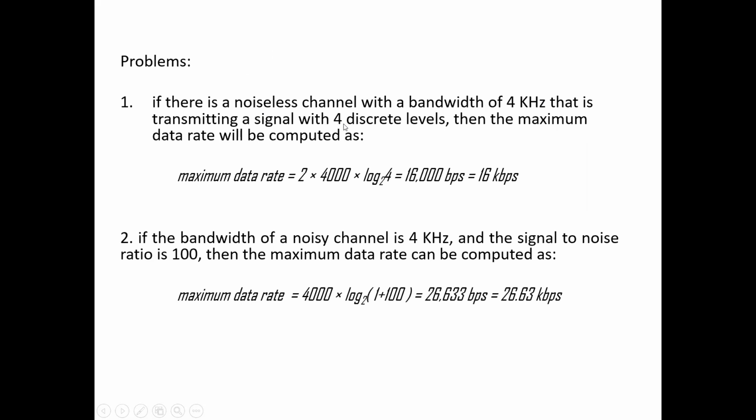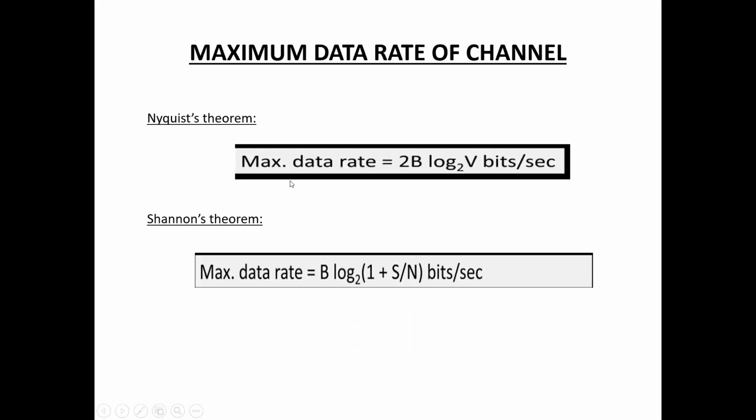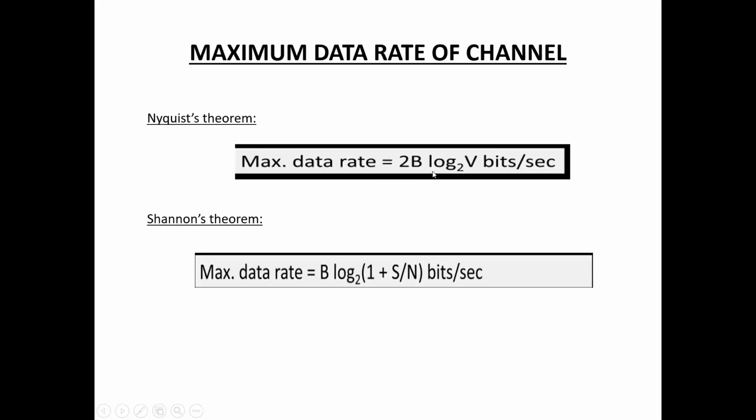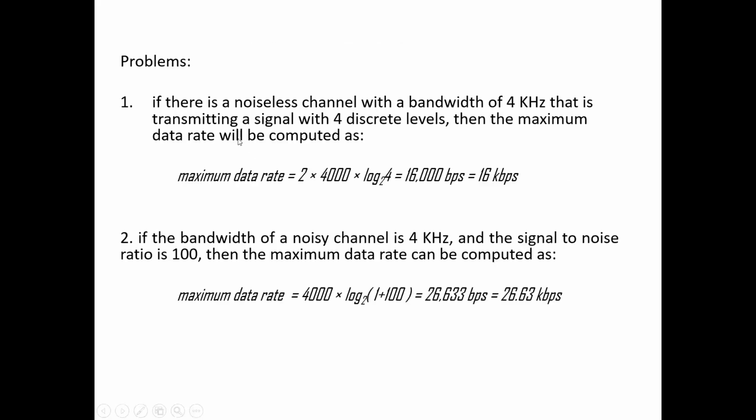We have to find the maximum data rate, which equals 2 times B, where B is 4 kHz, that is 4000 Hz, so 2 into 4000 into log base 2 of V. Here V is the number of signal levels, which is 4.